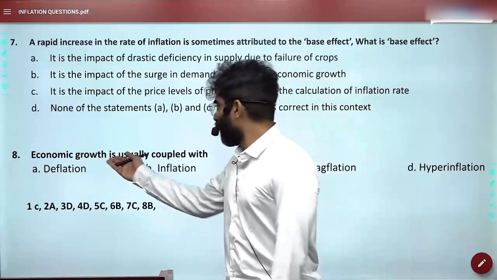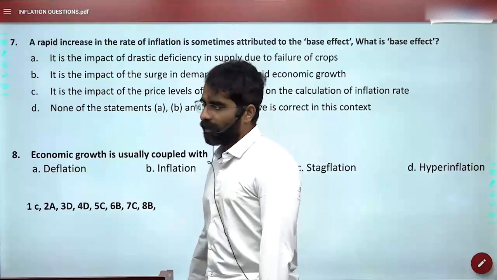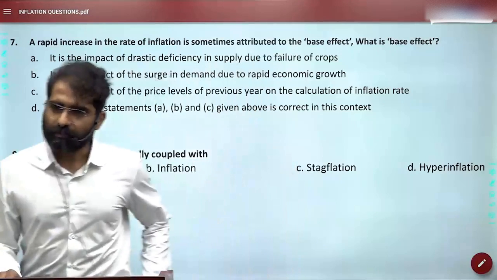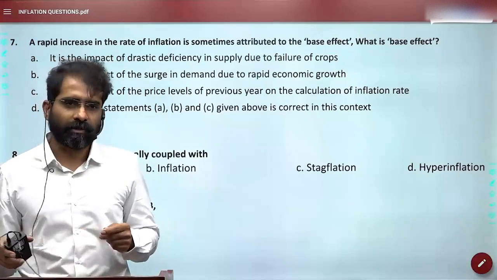Okay, so economic growth is usually coupled with inflation. That's it. The topic is over. Tomorrow there's inflation, infrastructure. Thank you.